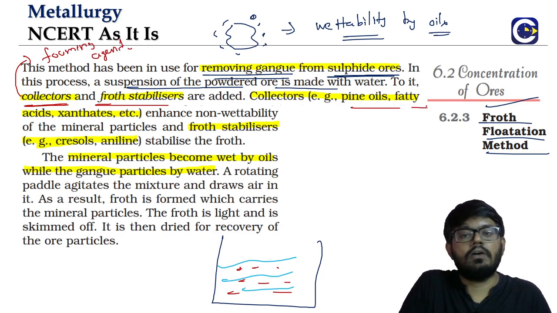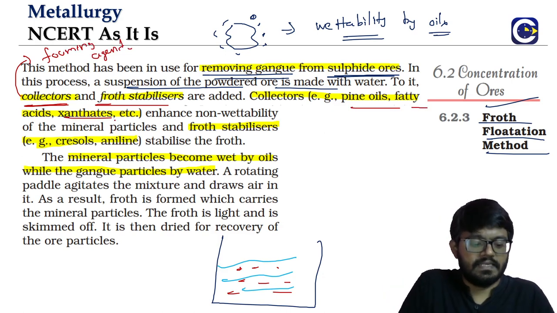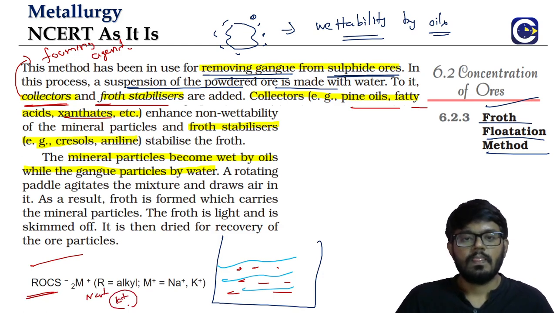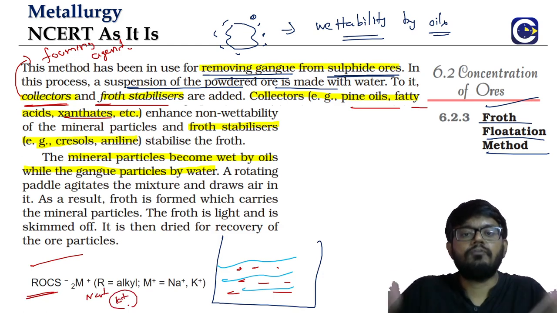All your oils, pine oil, fatty acids, xanthates. So xanthates are basically ROCS2 minus, either Na plus or K plus. These are the xanthates. They will be able to create the foam. That's why we call it what?